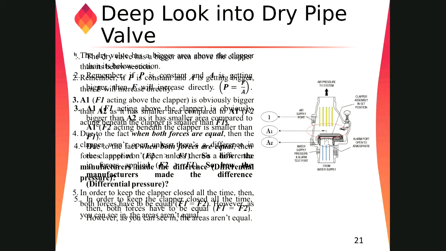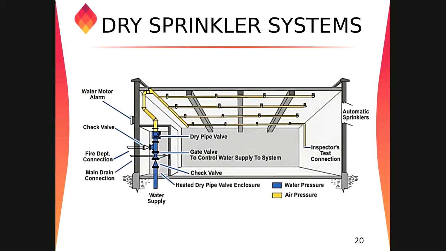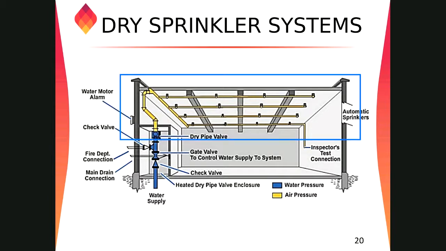The idea is that in the dry pipe system, as we discussed in the beginning, we have air or nitrogen in those areas. The air should go out first, and then the valve will operate. If the system size is so big, let's say a very big area, and there is more volumetric CFM of air present, the quantity of air is very high in the system, so if there is a fire, it will take more time to release the air from the system.